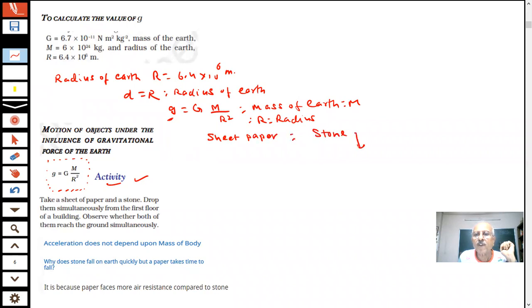You are dropping them from the same height, and you see whether they reach the ground at the same time or not. Student, what do you observe? Do the two reach at the same time or at different timings? What is your answer, students?